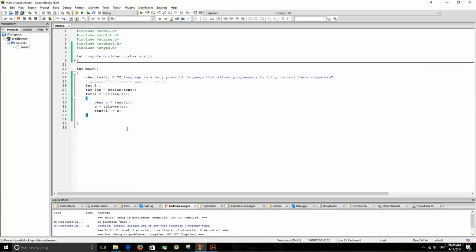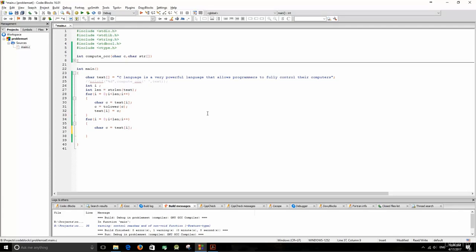Now, since we do know how to compute the number of occurrences for any given character inside any given string, what if we loop through all of the characters, and then for every character we see how many occurrences we have for that character. So let's do that. For i equals 0, i is less than len, i plus plus. So that will allow us to iterate through all of the characters. And we're going to declare a variable c, which is going to be text of i, the character at index i, and then we're going to call the compute function.